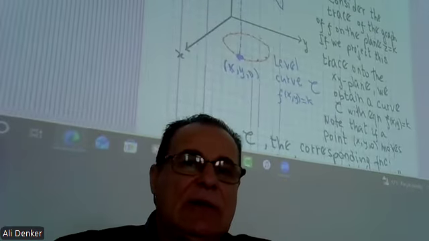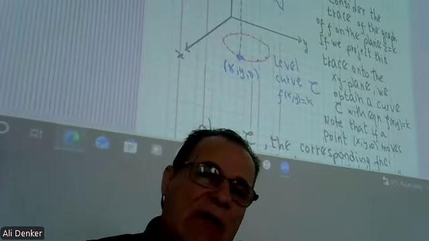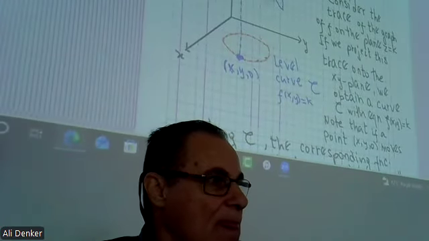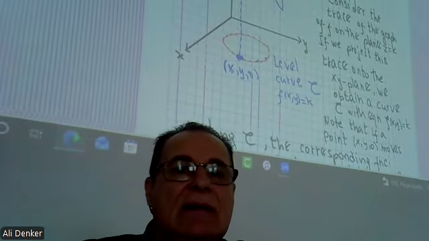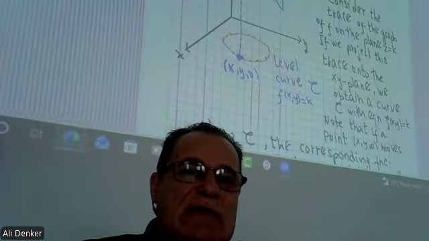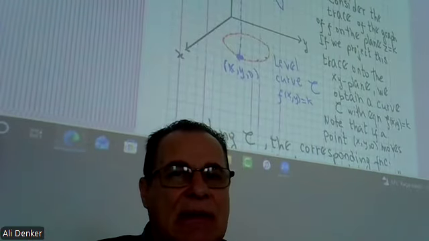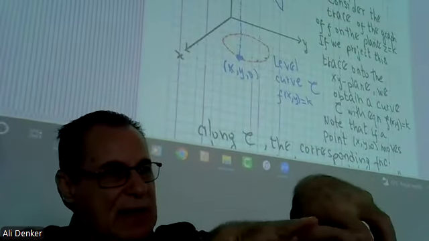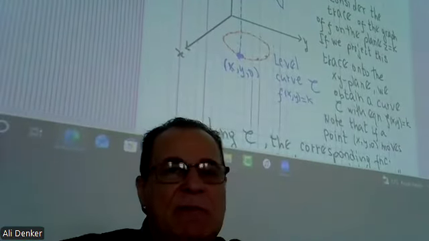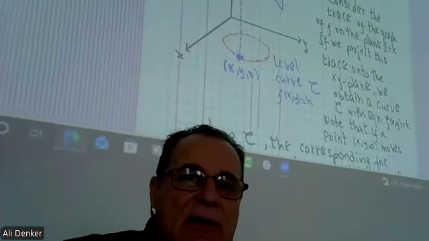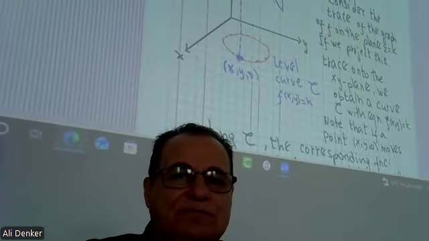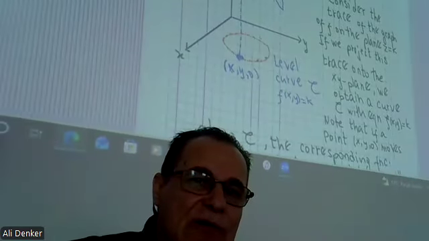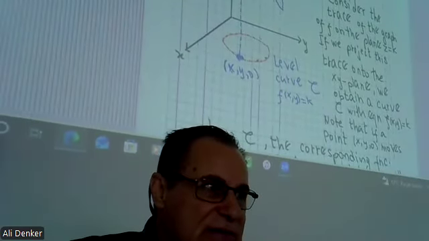Now look at this picture. Suppose we again have a surface like this. We have a surface, all right? And then you cut this surface with a plane. When you cut with a plane at the point k, for example, you will have here a trace.